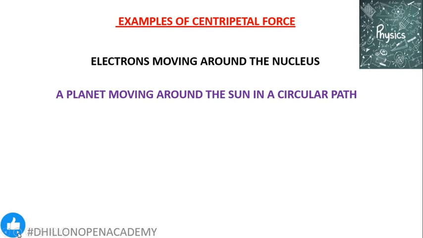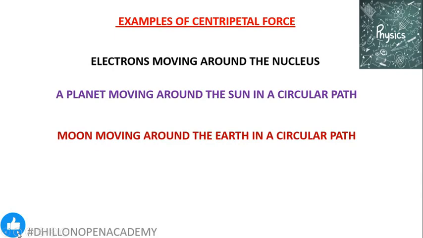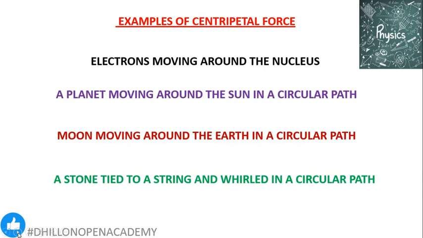So this gravitational force of attraction acting on a planet due to the sun is behaving like centripetal force and helping it to move around the sun in a circular path. The Moon also does the same thing. Earth applies gravitational force of attraction onto the Moon and is trying to pull the Moon towards itself. So this Moon is experiencing the centripetal force which is helping it to move in a circular path.